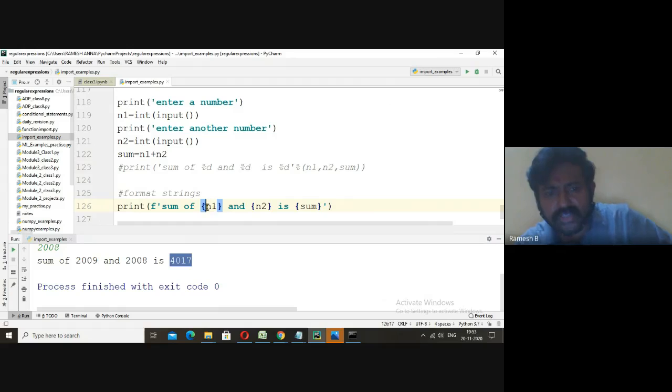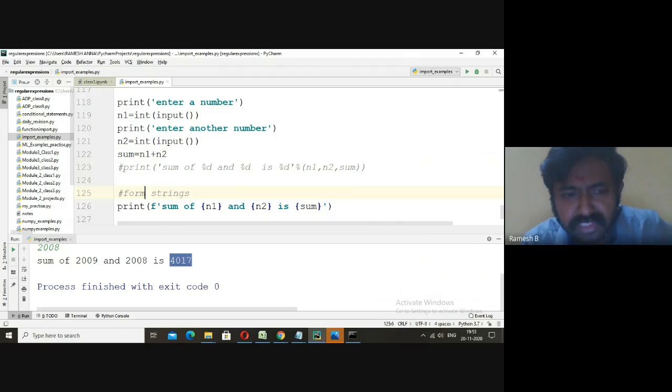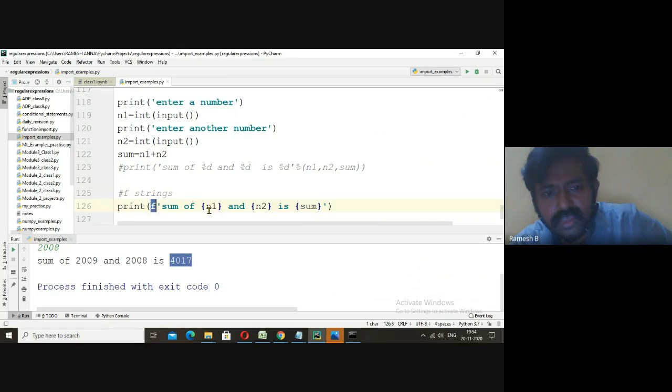So the format strings, whenever we are writing f strings, they are known as f strings. That must be prefixed with f, and we need to write the variable names in the braces, and we need to close this. That's about some formatting.